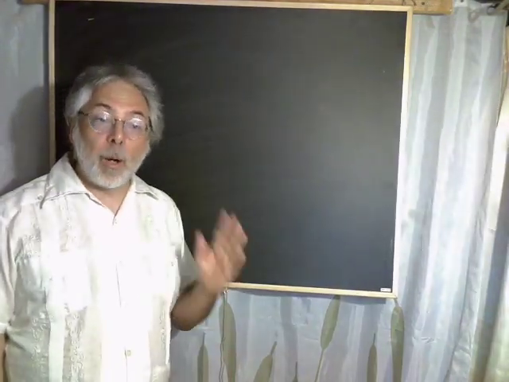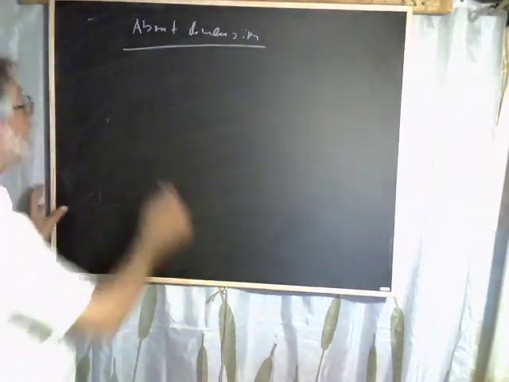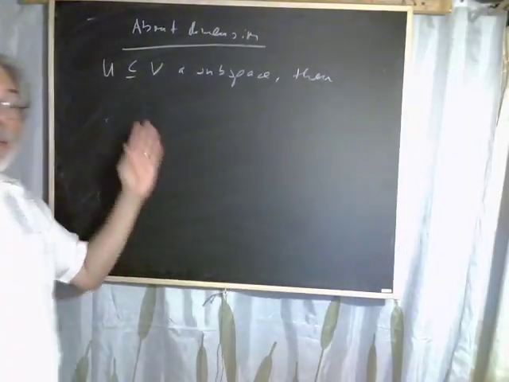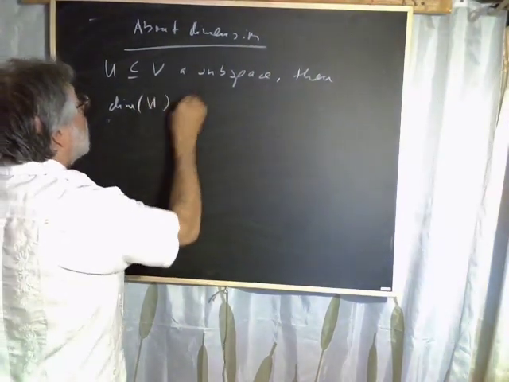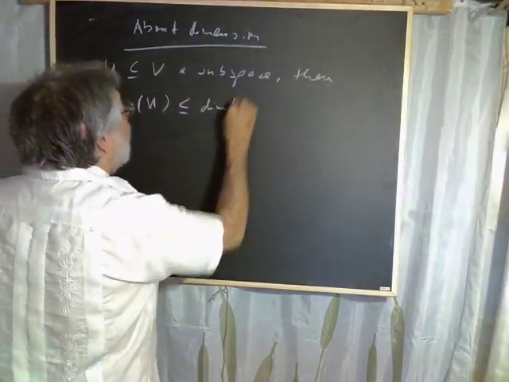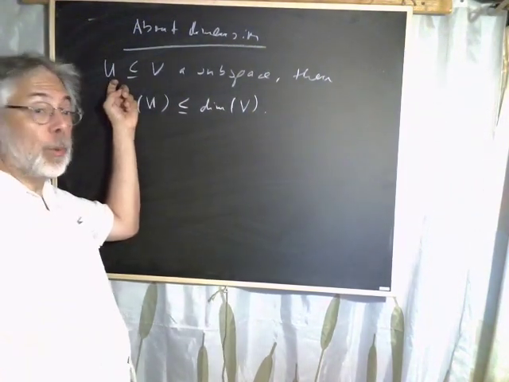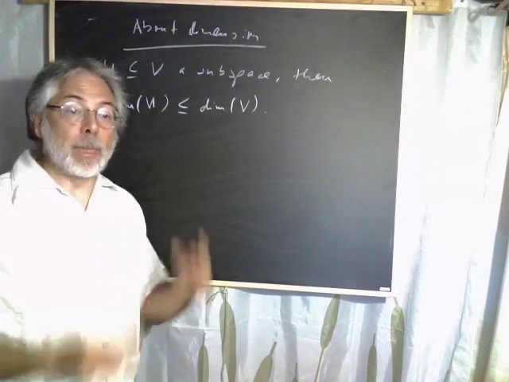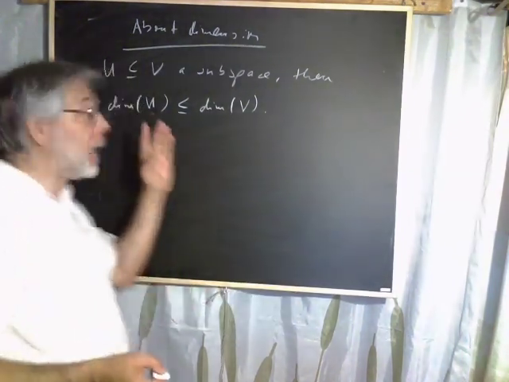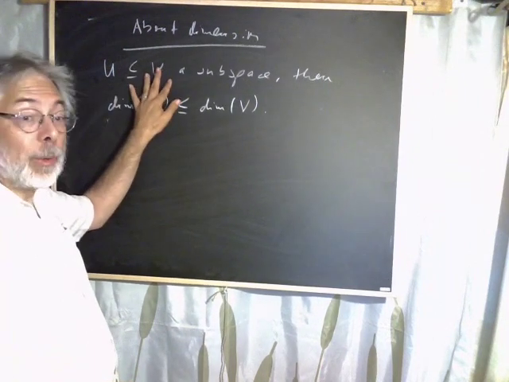An issue about dimension. If U is a subspace of a vector space V, then we can compare the dimensions. Namely, the dimension of U is at most the dimension of V. The reason is that you can take any basis of U and then extend it to a basis of V. This is the basis extension theorem. And that's why the basis count here cannot be larger than the basis count here.